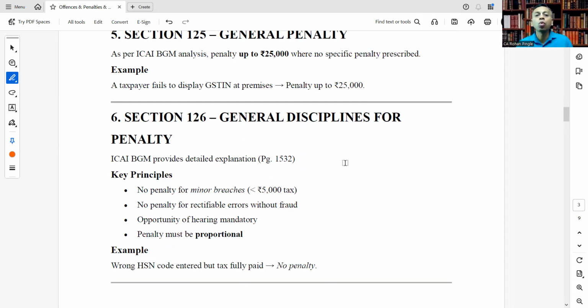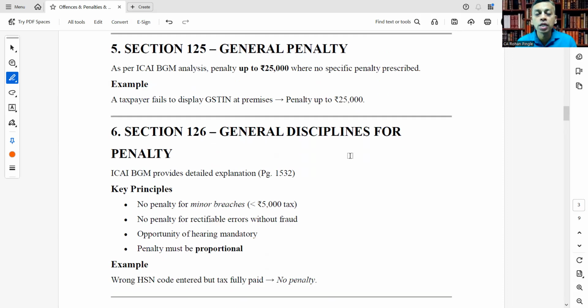Means it is not provided under any special provision under any section, then penalty means any offenses not covered specially under any provision of the act, then general penalty will be levied that can be rupees 25,000. So the example is like taxpayer fails to display GST and it is not covered under any provision, so penalty can be levied by the department at rupees 25,000. It's what is called a general penalty.